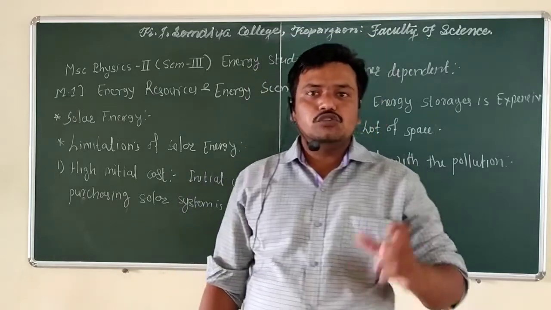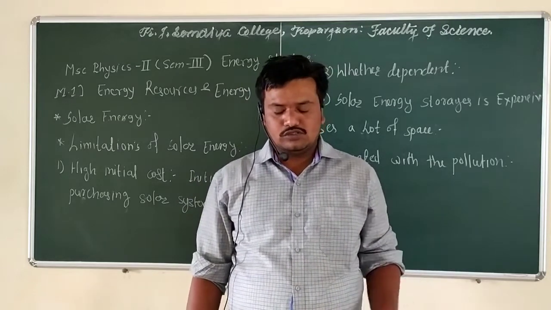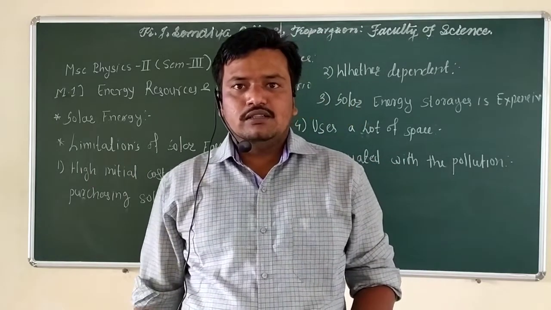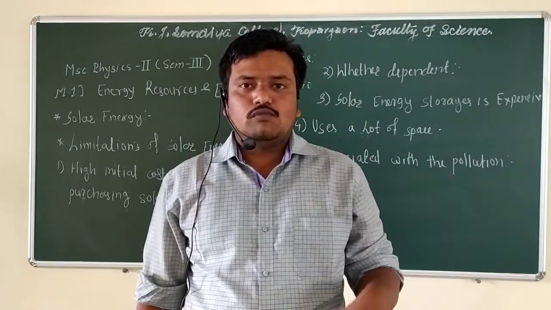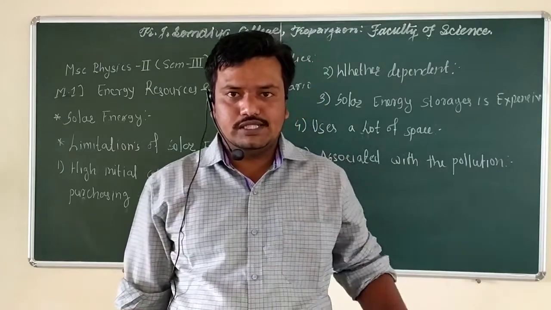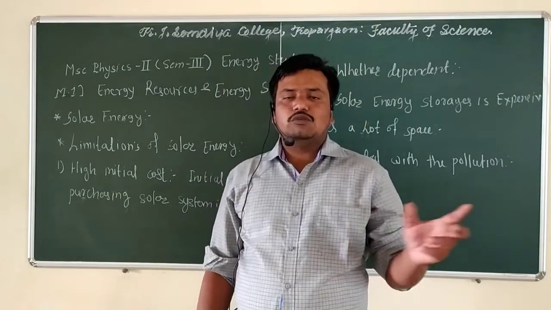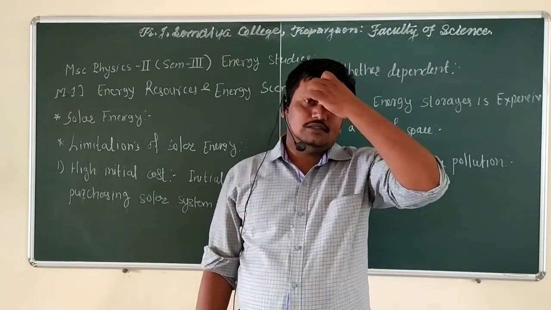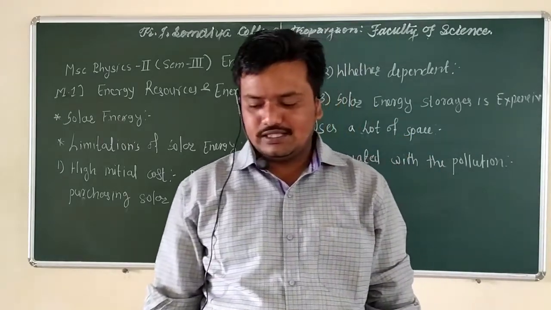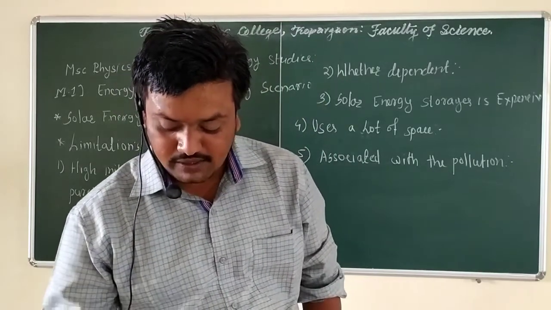That is a huge amount of energy released by the sun in a whole year. Of this energy, nearly 1.5 into 10 to the power 8 kilowatt per year reaches the earth's surface. From that huge amount of energy we extract solar energy with the help of solar radiation and solar panels.